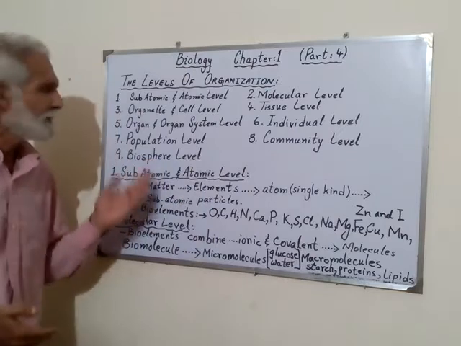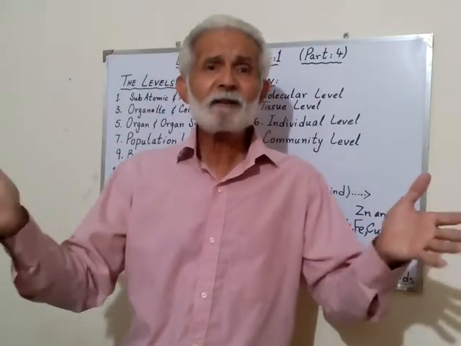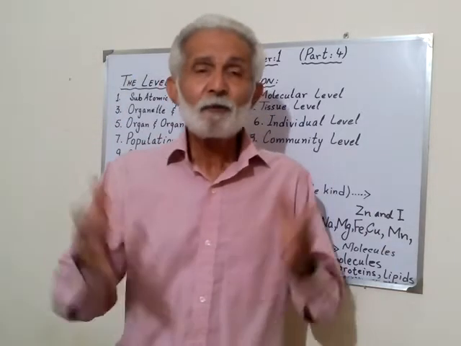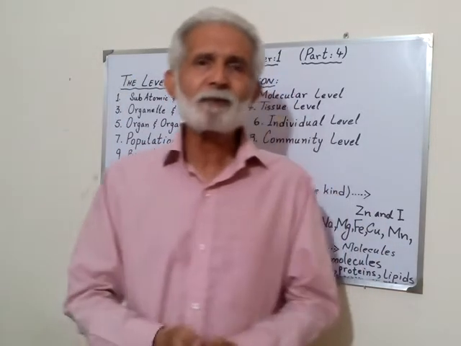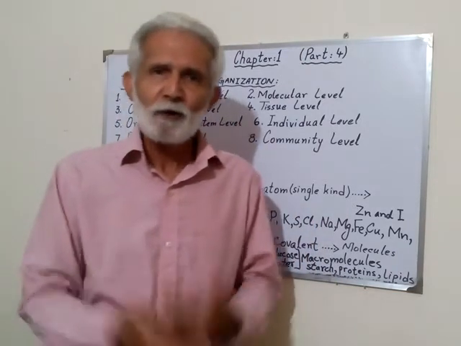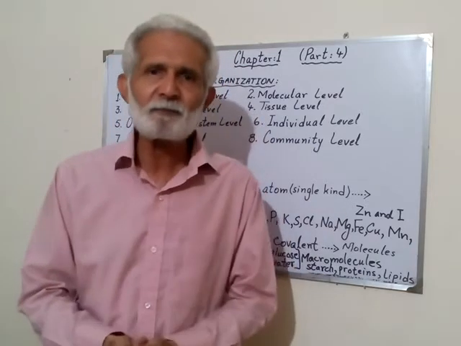And finally biosphere level. Biosphere level is basically the earth, the place where this community lives, where living organisms live. That portion of earth is called biosphere. One by one, I have given you a brief introduction. Now we will discuss it one by one.